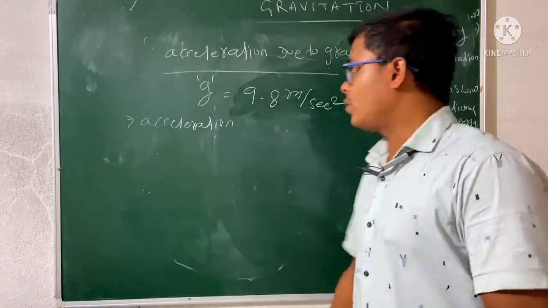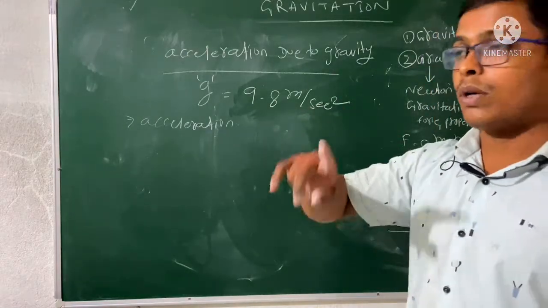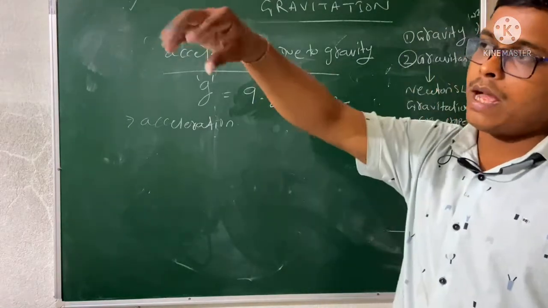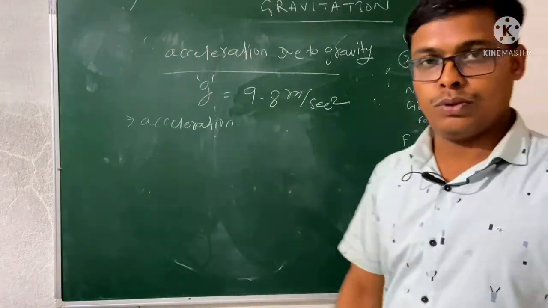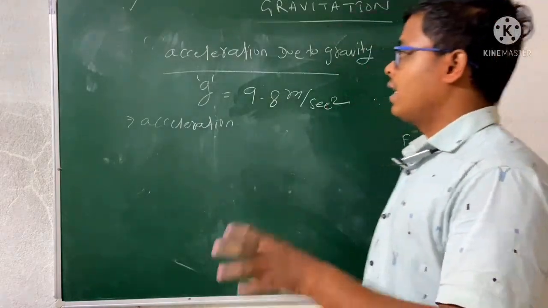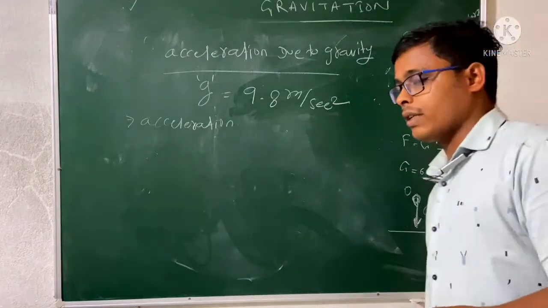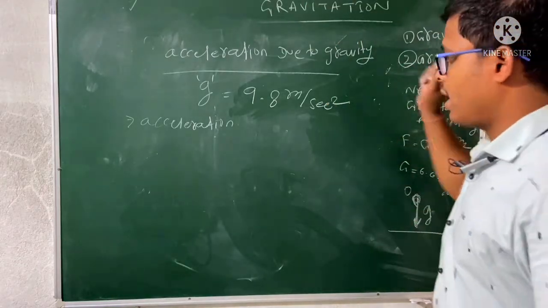Acceleration due to gravity is an acceleration which acts on a particle when we drop it from a certain height, due to gravitational force. Okay, so acceleration due to gravity is the acceleration which acts on an object which is dropped from a certain height h due to the action of gravitational force.